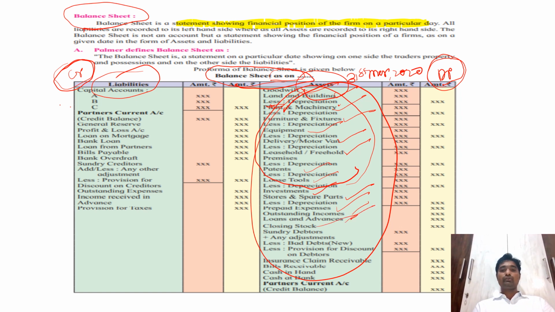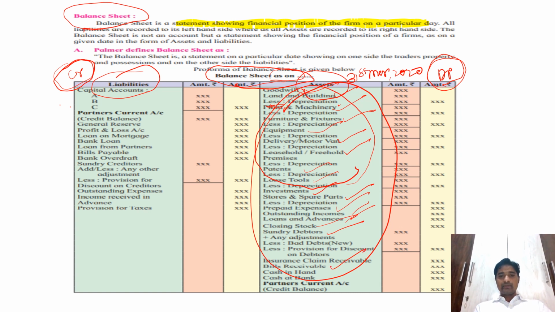Closing stock. See, closing stock means the stock which remains unsold at the end of the period. If it remains unsold, the same stock can be sold in the coming accounting year, and that is why whatever amount is receivable from anything is treated as an asset. Then debtors. So debtor is an asset. What is a debtor? The person from whom the amount is receivable, the customers from whom the amount is receivable. जिनके पास से भी पैसा आने वाला है, जिस भी चीज से पैसा आने वाला है, is our asset, and that is why it is taken on the asset side.